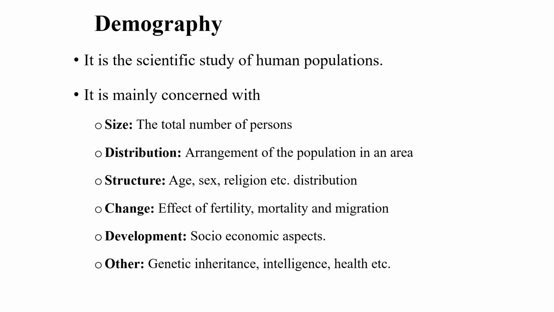What are the main concerns of demography? What is the size of the people? How are the people distributed? What is the structure, meaning age structure, gender structure, religion? We as humans tend to divide ourselves into various groups depending on language, caste, creed, even our education.